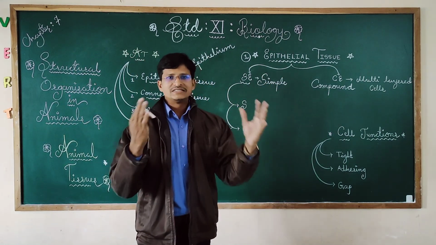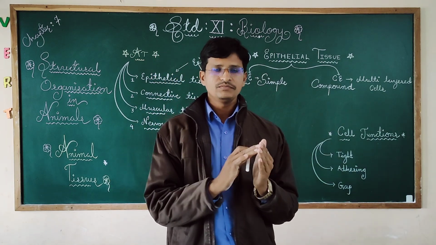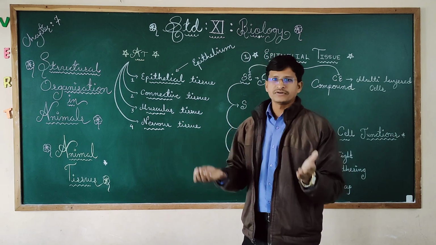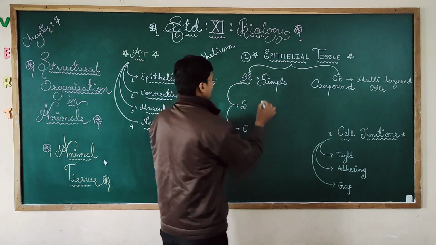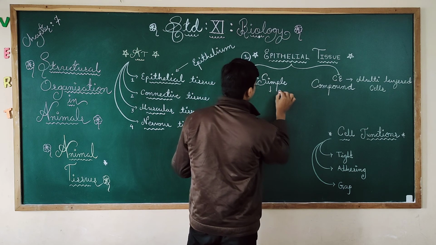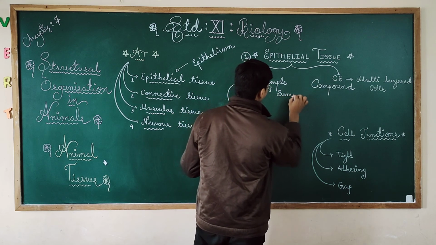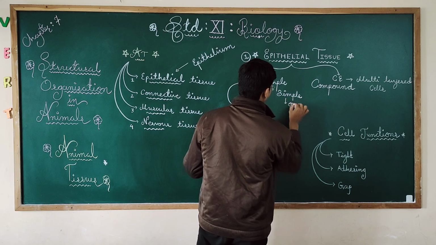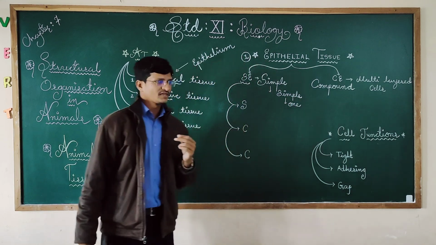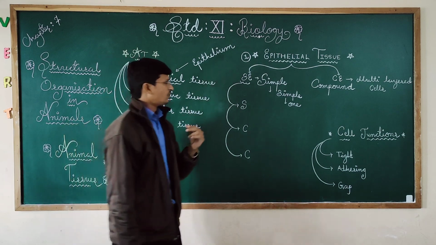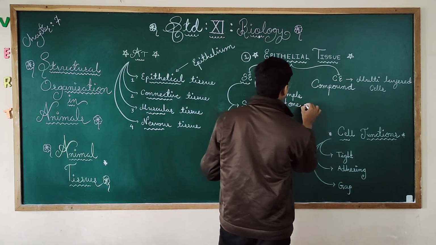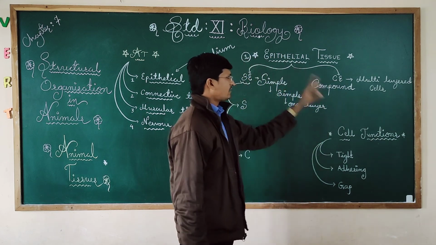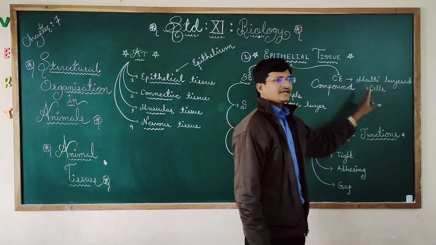Now you will distinguish how the simple epithelium and compound epithelium are different. Simple epithelium has simple cells. Simple means only one, one cell, one tissue, just we can say one layer. And in compound they are multi-layer cells.